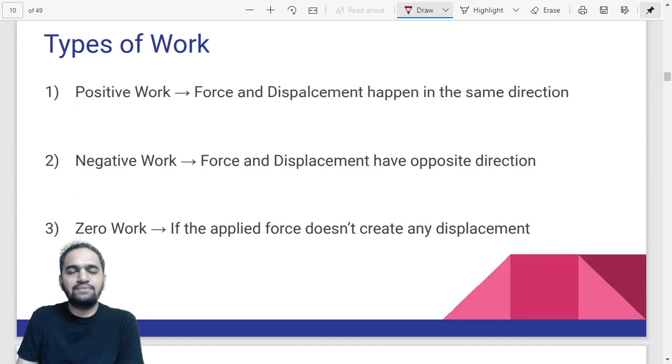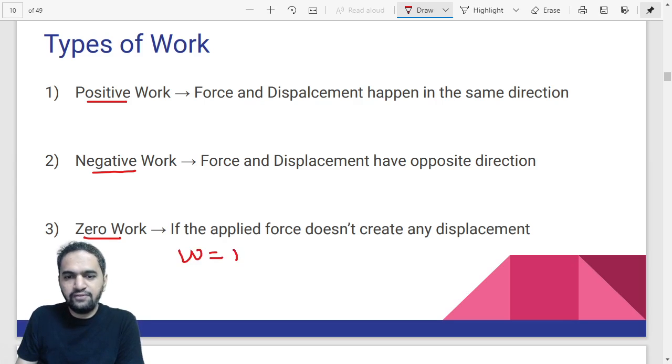Now let us talk about types of work. There is positive work, negative work, and zero work. There is no need to talk much about zero work, because we can easily find it out. Work is equal to force into displacement. What do you mean by zero work? Zero work is when work is zero, and work can become zero if the applied force doesn't create any displacement. That means you are applying force and the object is not moving at all.